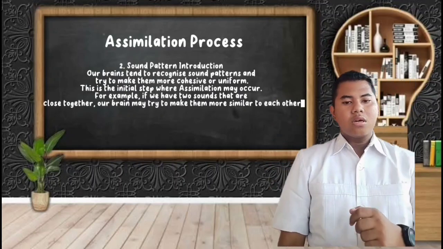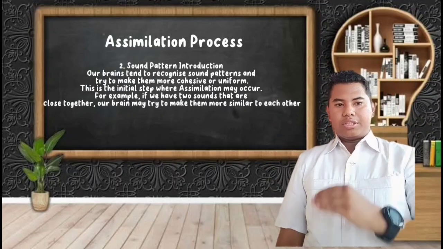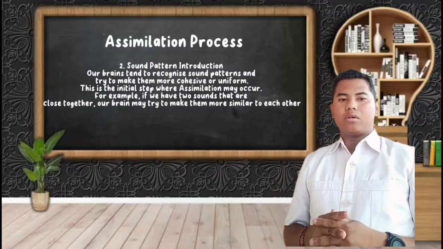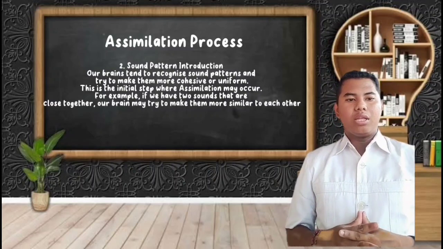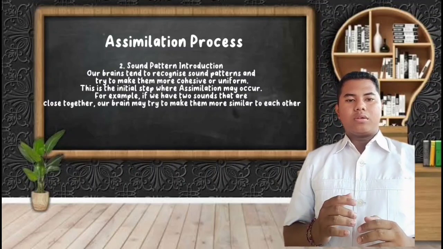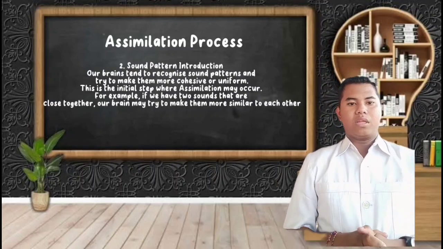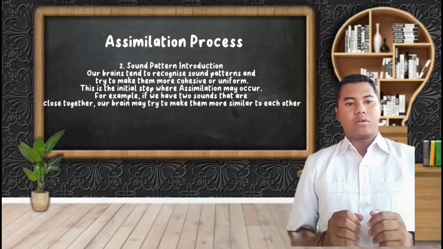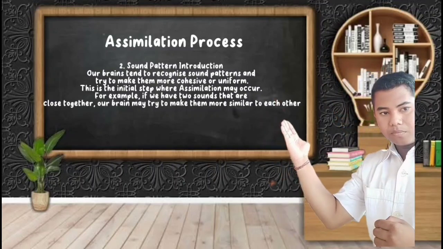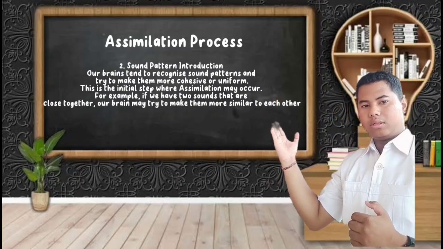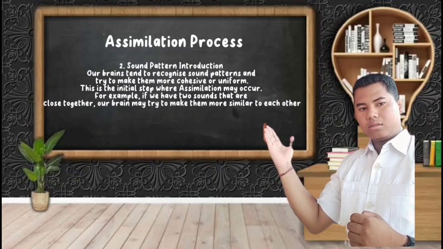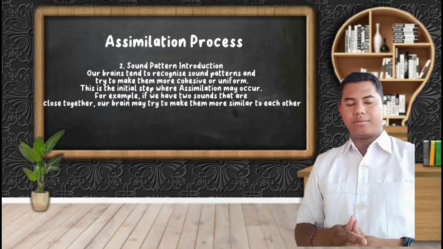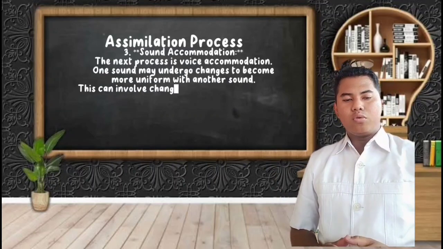Number 2, sound pattern recognition. Our brain then recognizes sound patterns and tries to make them more cohesive or uniform. This is the initial step where assimilation may occur. For example, if we have two sounds that are close together, our brain may try to make them more similar to each other.